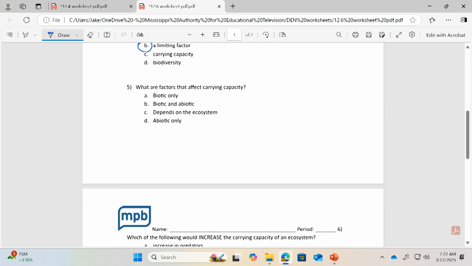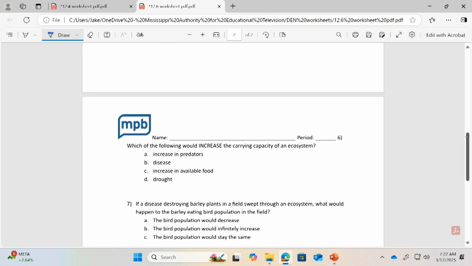All right, so 5. What are factors that affect carrying capacity? So this is biotic and abiotic, okay? Because let's say you have a drought or a famine, that's certainly going to affect the population, the carrying capacity, but this could also be things like diseases, right? So those are a couple of examples of abiotic and biotic factors.